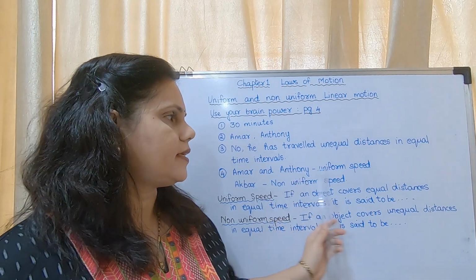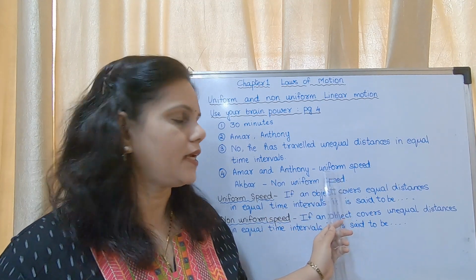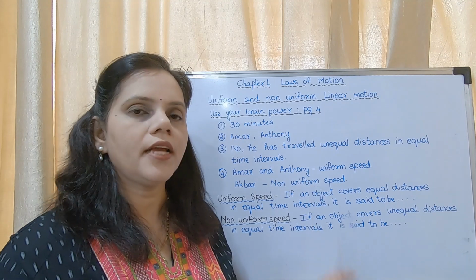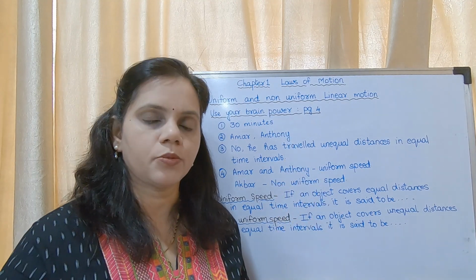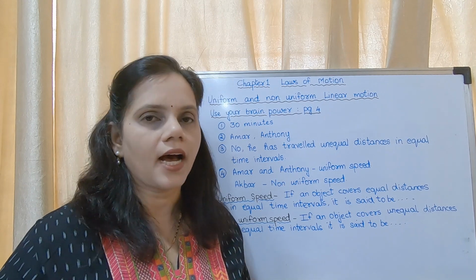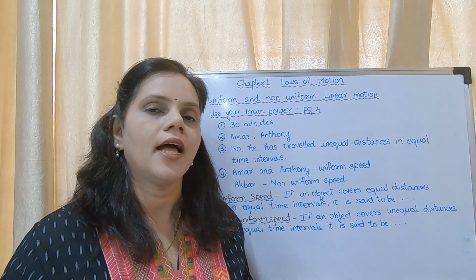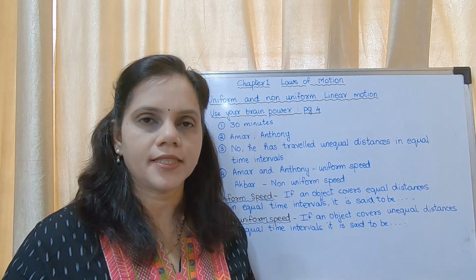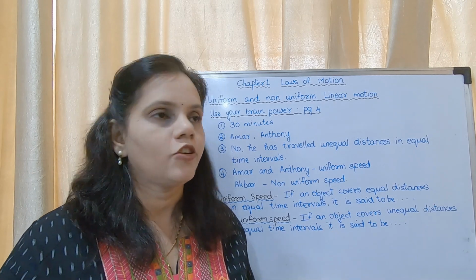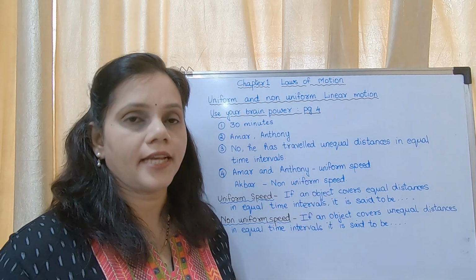Amar and Anthony are showing uniform speed, and Akbar is showing non-uniform speed. These answers you may write in your textbook itself. This question is asked. Okay, they will give you the chart and similar questions will be asked. It is a very scoring question because the answers are very easy. You may write these answers in your textbook.